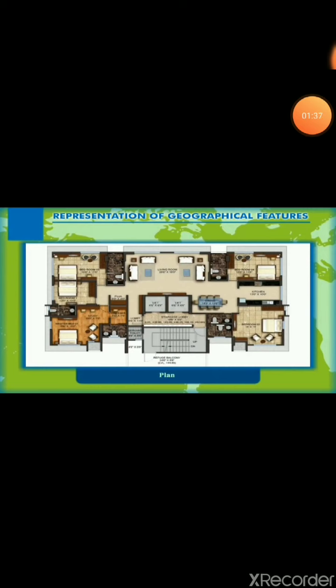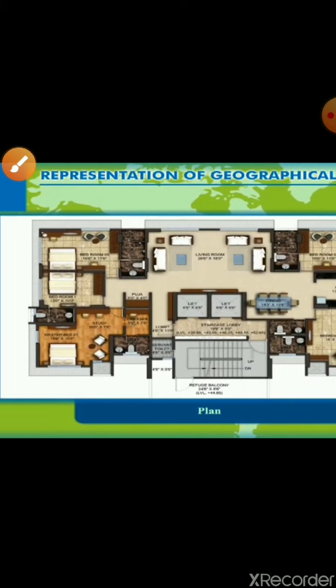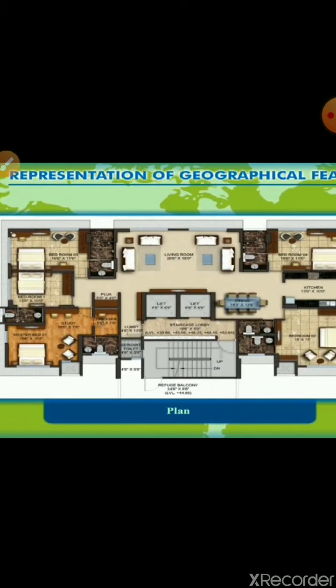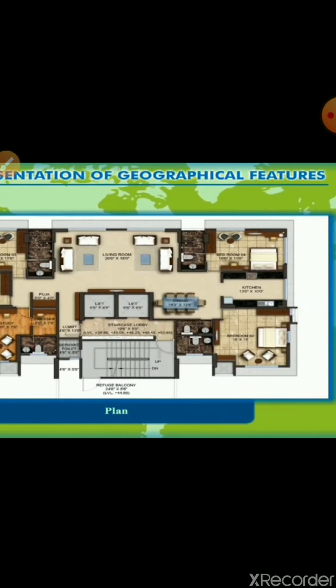Okay students, you must have seen a house map, right? If you live in a house, you may be living in a building or in your own home. When your home was being built, the first thing that was done was that a sketch was made. Like where would be the dining table, where would be the dining room, where would be the kitchen, where would be the rooms to live in, and everything.